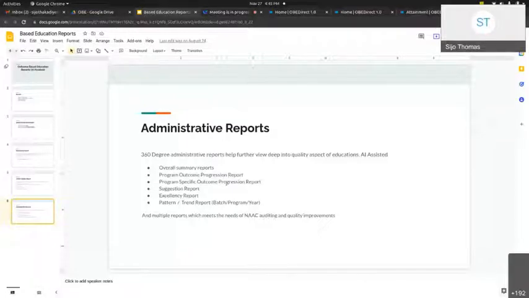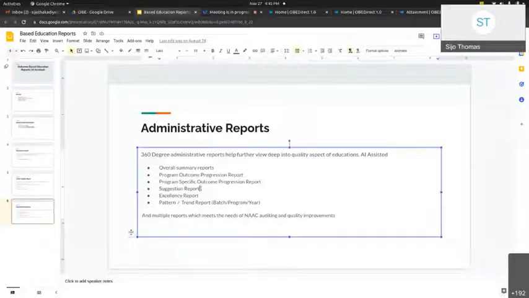For example, the suggestion report. Suggestion reports are generated to create awareness of what the best assessment strategies will be.